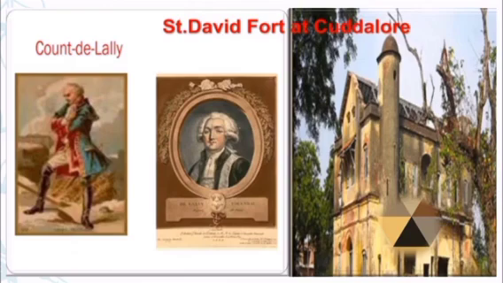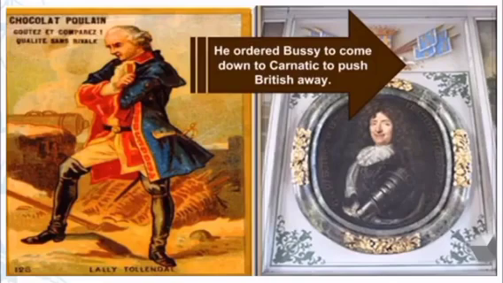Count Lally, the French Governor General, captured Saint David Fort at Cuddalore. Then Count Lally ordered Bussy to come down to Carnatic to push the British away. Here Carnatic means the present-day Tamil Nadu region.